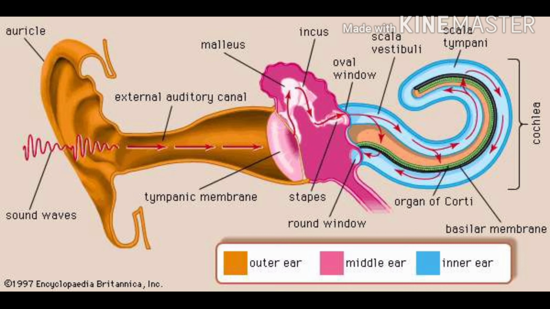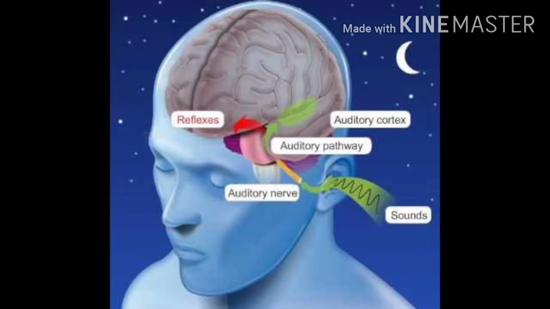Then this is transmitted to the cochlea. The basilar membrane is moved. Then the vibrations reach the organ of Corti. The impulses are sent to the brain through the auditory nerve. The hearing is done according to the response given by the brain.